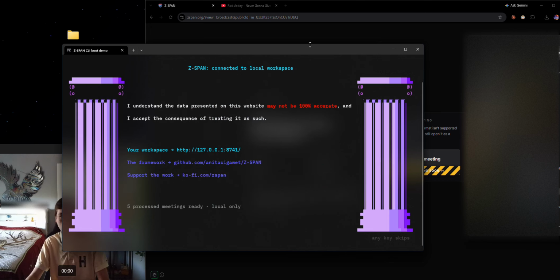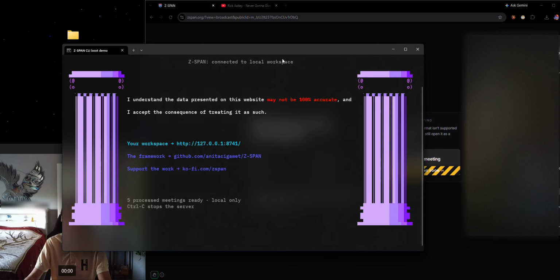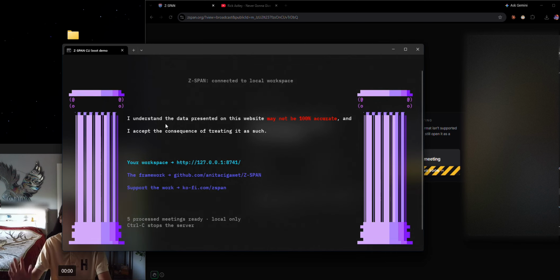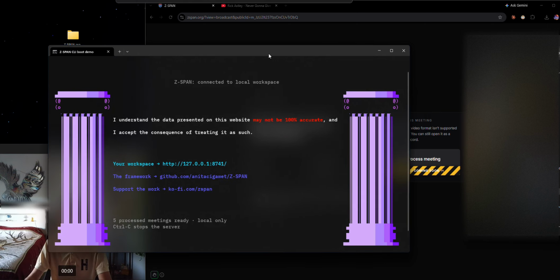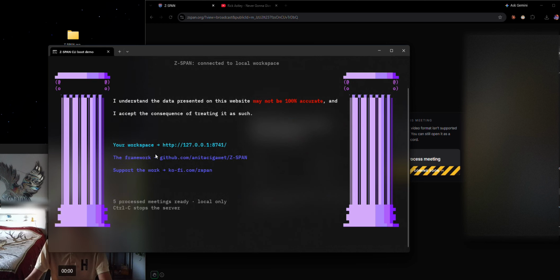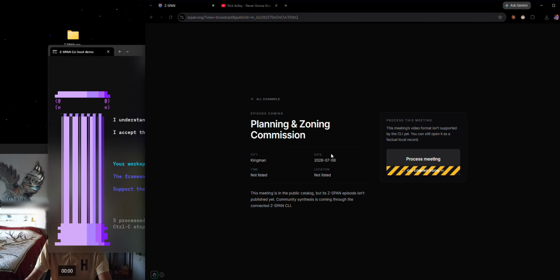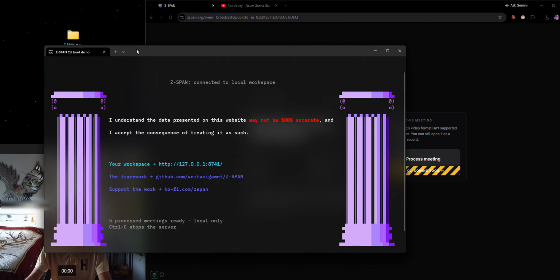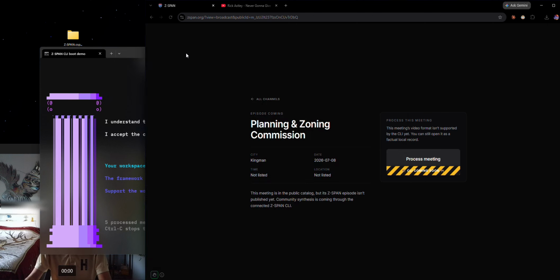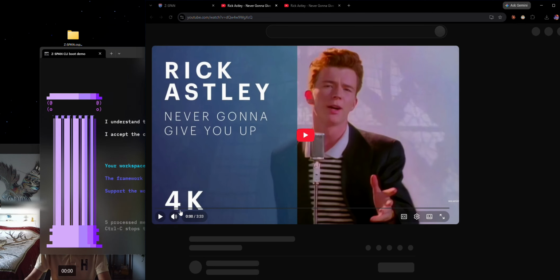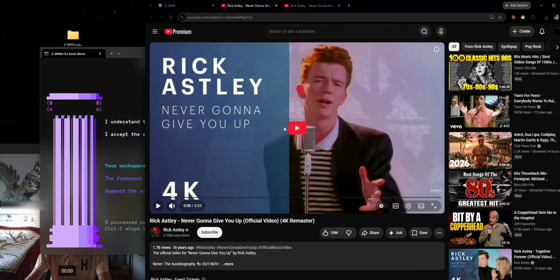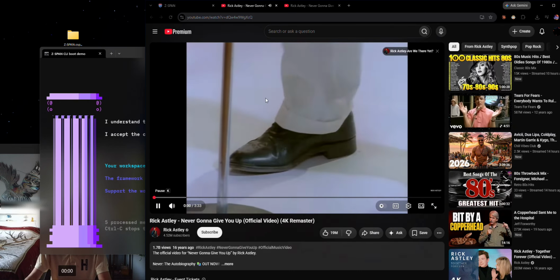I understand the data may not be 100% accurate, and I accept the consequences of treating it as such. And then the workspace. The idea is you have your own local workspace where you can click process, and it'll add it to your workspace. I don't want to get too complicated in it. As of right now, if you hit process meeting, you will instead get Rickrolled, because I don't want people to process it.